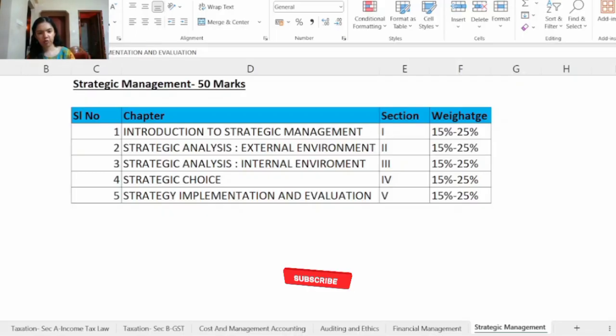Next suggestion given was use elimination technique. That is, eliminate incorrect options. Exclude the answer choices that are clearly incorrect based on your understanding of the concept and given situation. And the next step is choose the best answer. Select the option that best aligns with the strategic management concept and the strategic details of the scenario provided in the question. And also before answering, double check your answer.